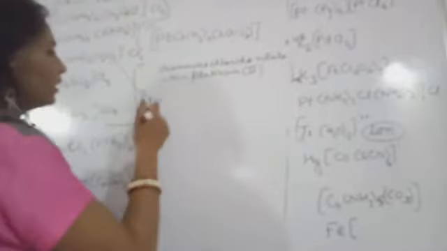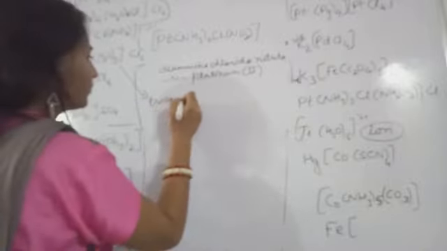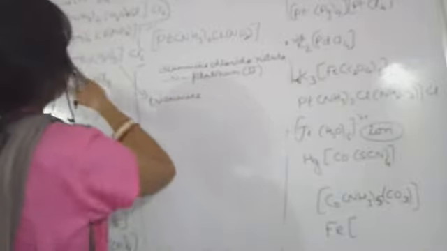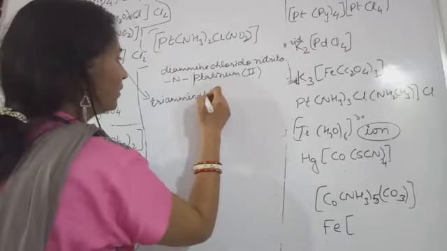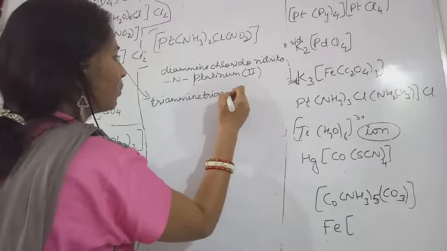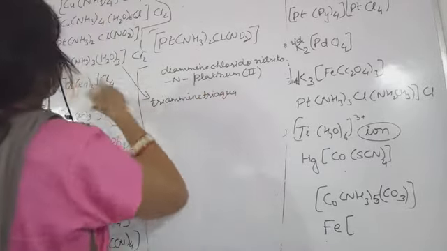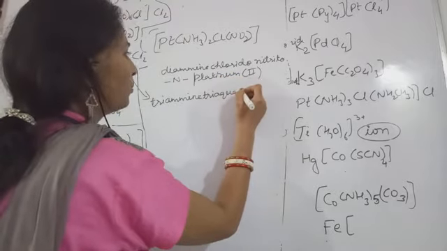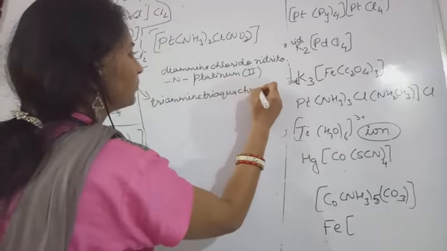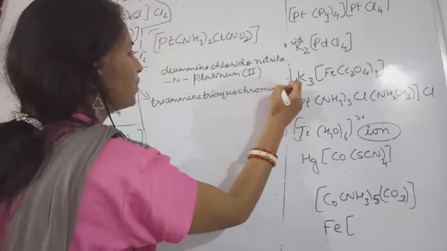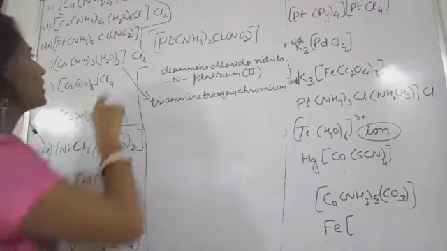So the name will become triammine, then triaqua, chromium, and what will the oxidation state be?